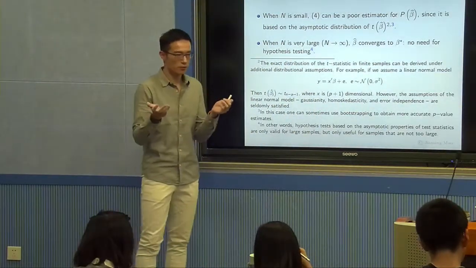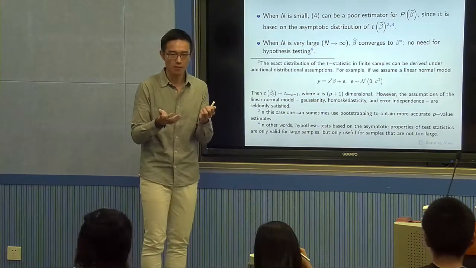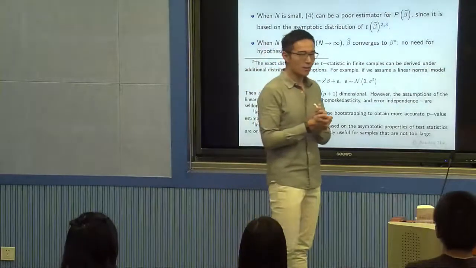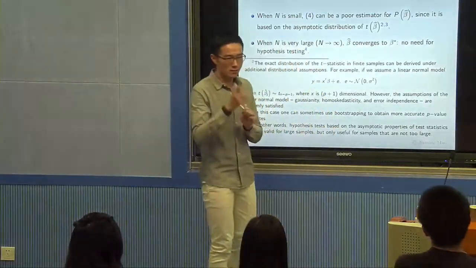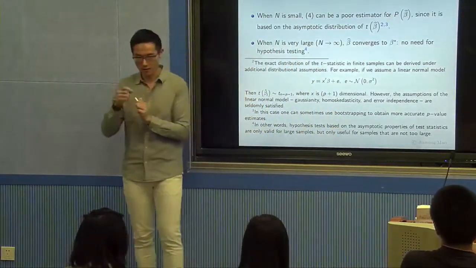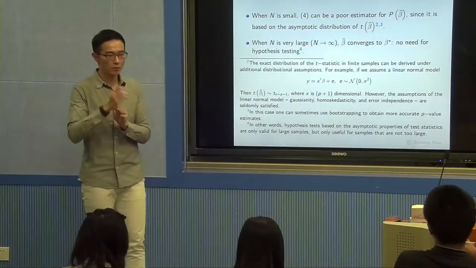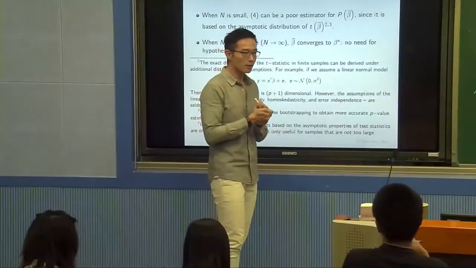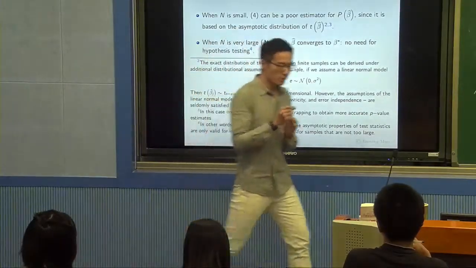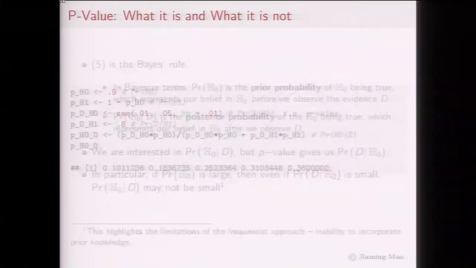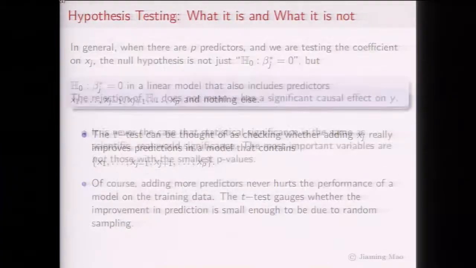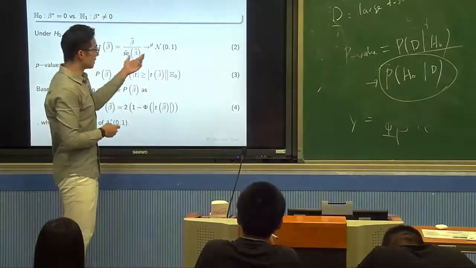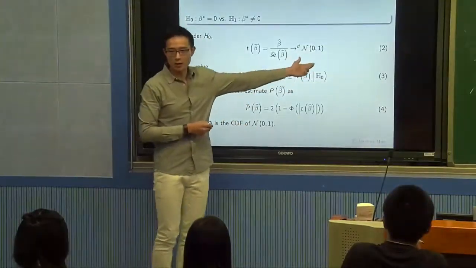it's harder for me to get statistically significant results because my power is low. Well, that's actually not the whole story. Because sometimes when your sample size is small, it's also easier to get statistically significant results. It's also easier for a p-value to be small, and that's because our p-value calculation is based on this formula, right? Again, let's go back. It's based on this formula, and this formula is only correct in large samples.